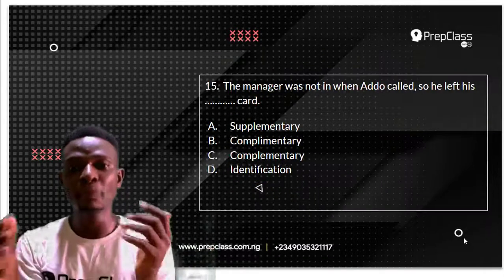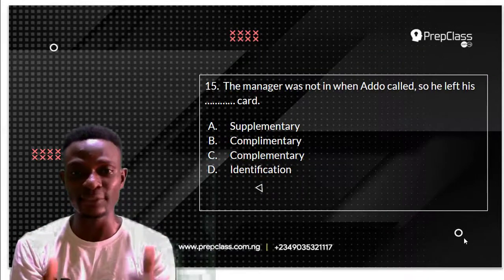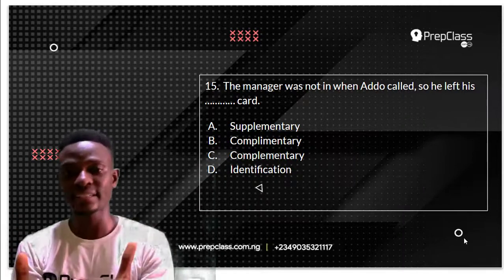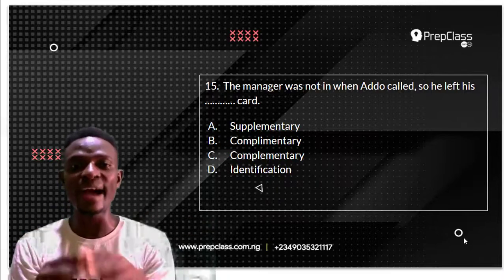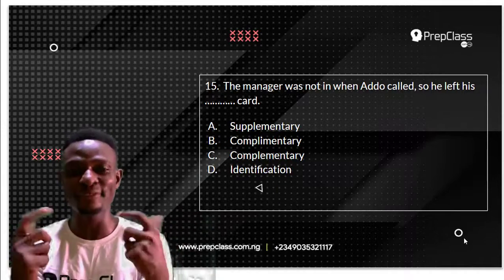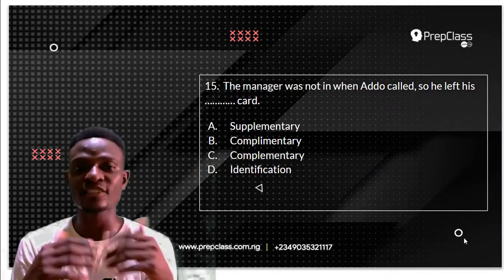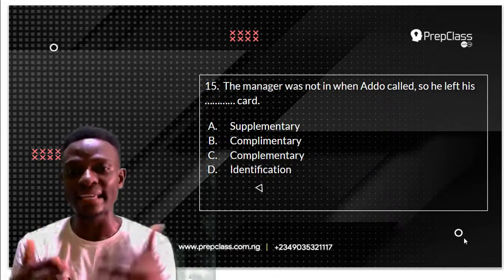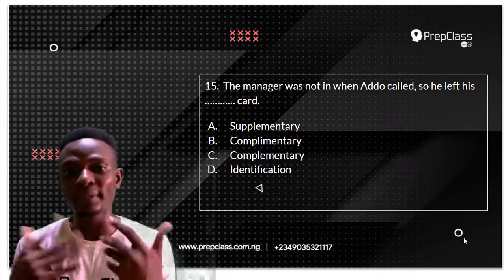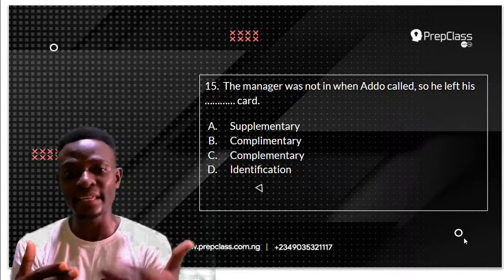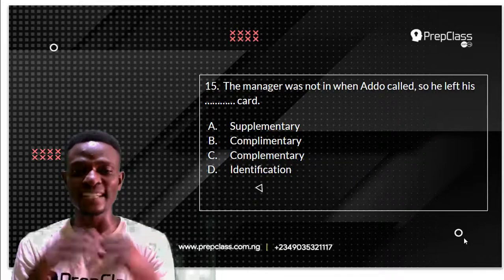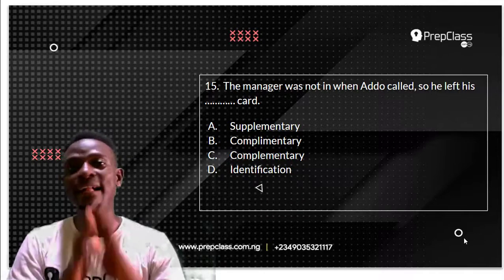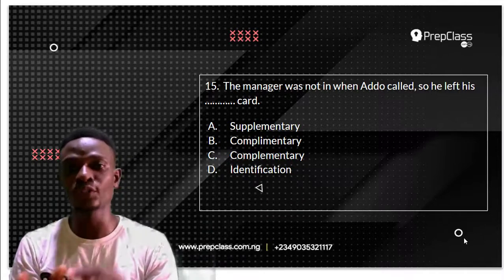Very quickly, moving on to the last question in this video, question 15, and it reads, the manager was not in when Ado called, so he left his dash card. Remember, we have to select the most appropriate option to use in filling the blank space. The options we have are supplementary, complementary, complimentary, and identification. So, which of these options is the most appropriate for filling the blank space here?